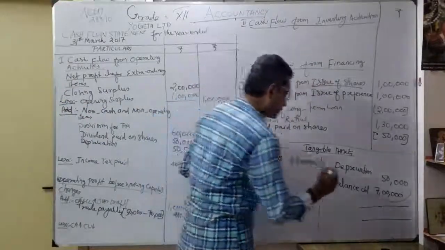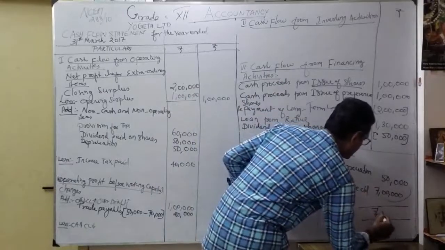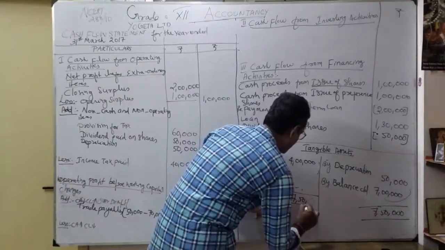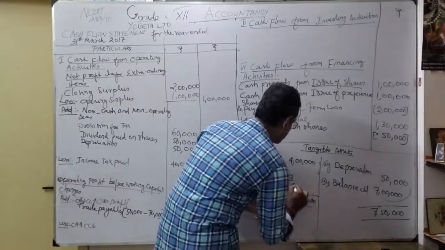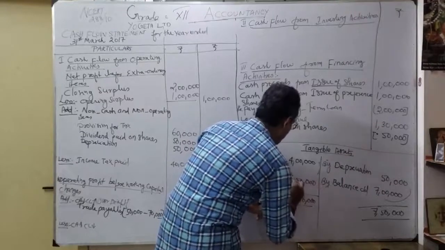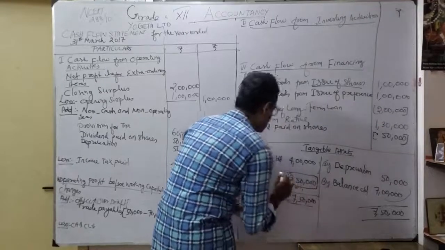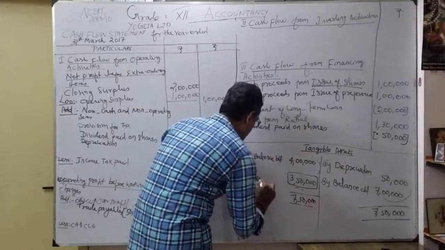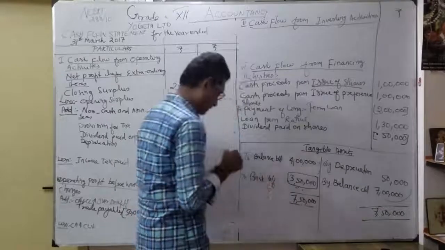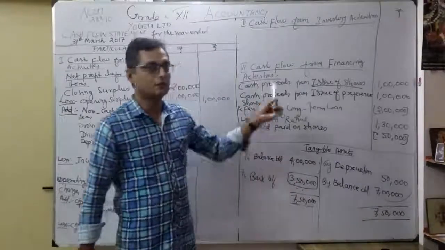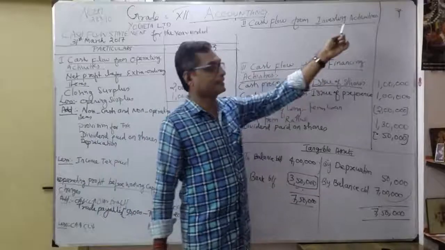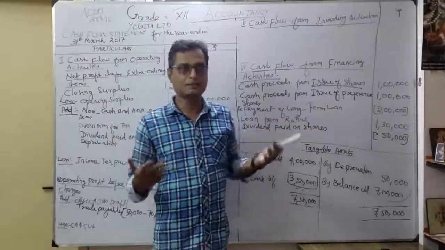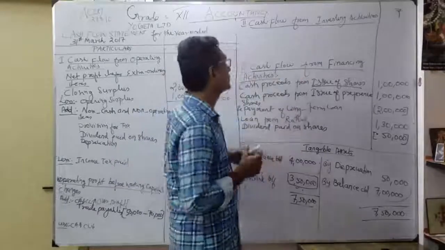So what you will get now? See here, it becomes 7,50,000. So balance here 7,50,000. Now see what is our balance coming in, nothing but 3,50,000. Put box here. So what is this? It's nothing but tangible assets purchased for cash. So what is this balancing figure? Okay, 3,50,000. How am I going to show the effect? So coming under which activity? Investing activity. So you are going to buy the assets for the enhancement of the business, correct? Improvement of the business. For that, you want to show investing activity.